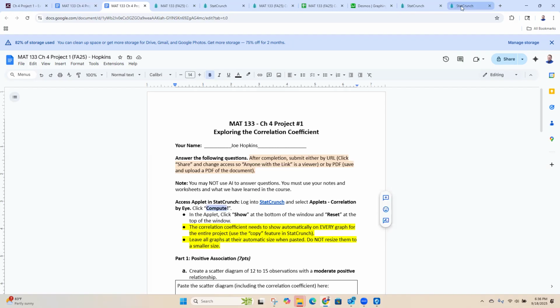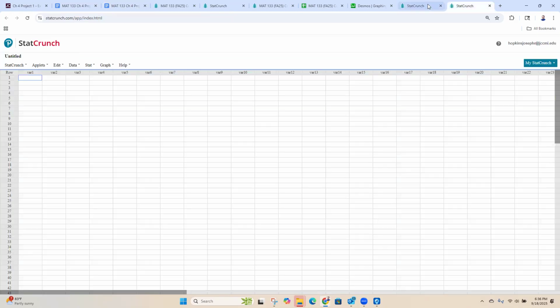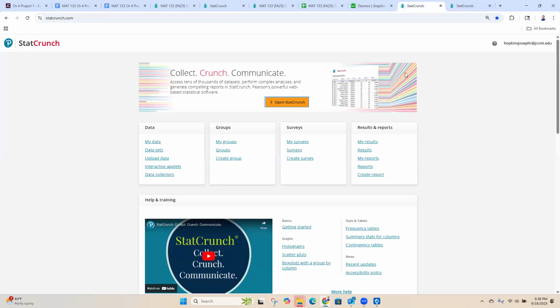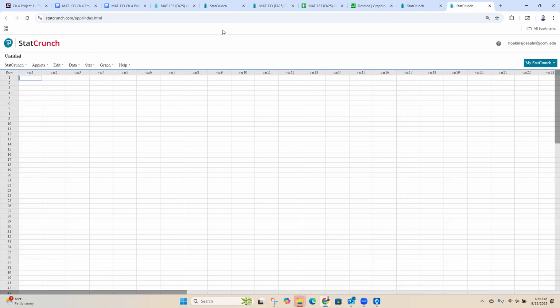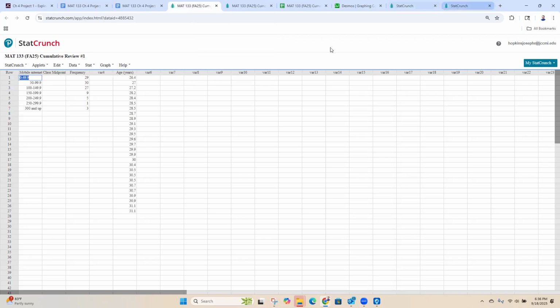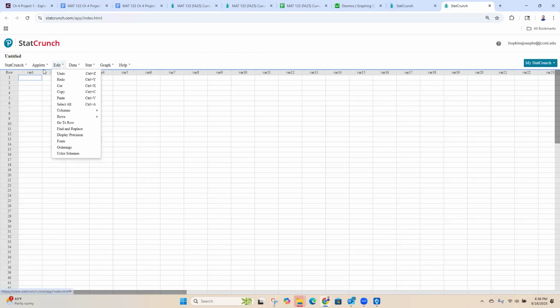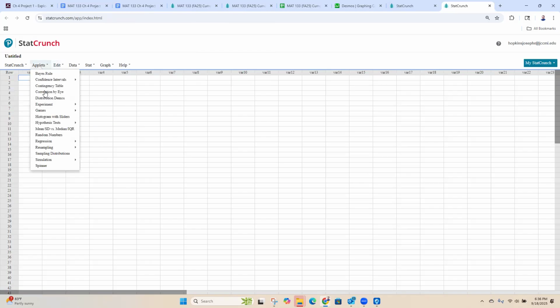If you go to statcrunch.com and sign in, this orange button will light up and you'll click on that, and it'll bring you to a nice blank spreadsheet. You can also use the one that you opened previously that had the data on it. If you want to use that one, that's fine too. Anyhow, what we're going to hover over is applets and then correlation by eye.